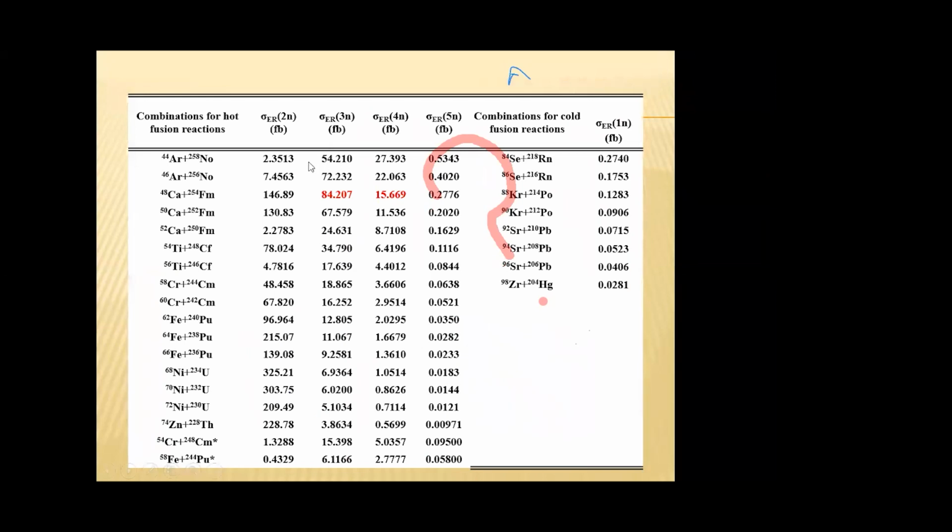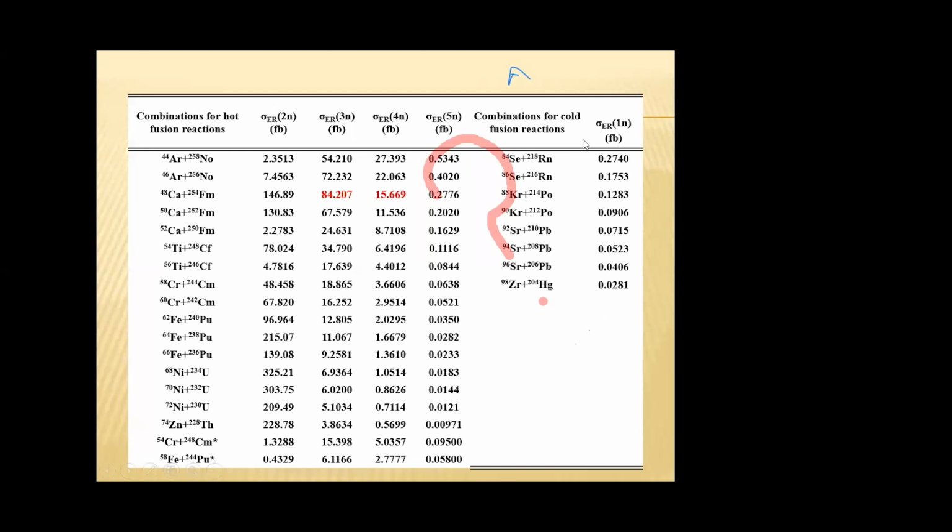Here we listed the maximum value of evaporation residue cross section: for the 2n channel in the second column, for the 3n channel in the third column, for the 4n channel in the fourth column, and for the 5n channel in the fifth column. The combinations for hot fusion reactions are given here. On the left, the combinations for cold fusion reactions are given. The corresponding maximum value of evaporation residue cross section is given.